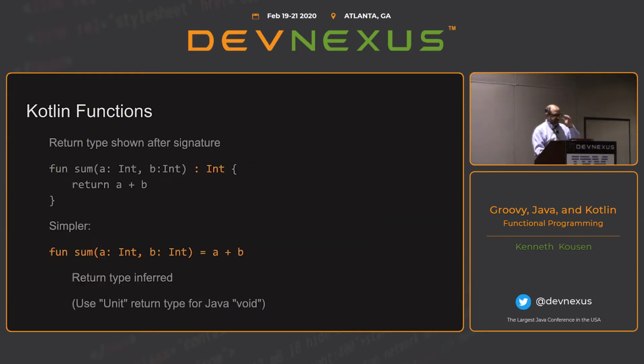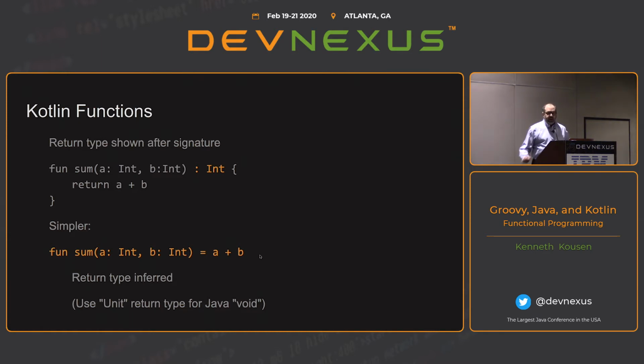In fact, here's more of an example. This would be the full form of a sum function in Kotlin. Notice that the variable types are declared after the variable name. And if you want a return type on a method, or function I should say, that goes at the end of the signature. But because this is all a single expression, you can reduce it down to this, and that's what it looks like.